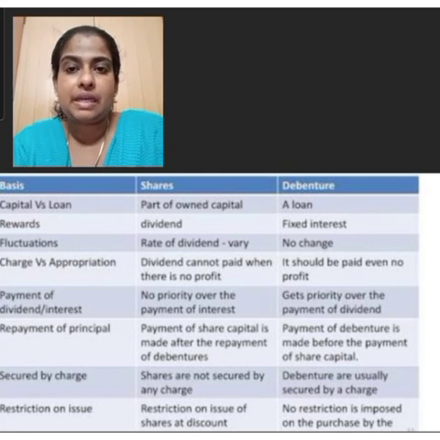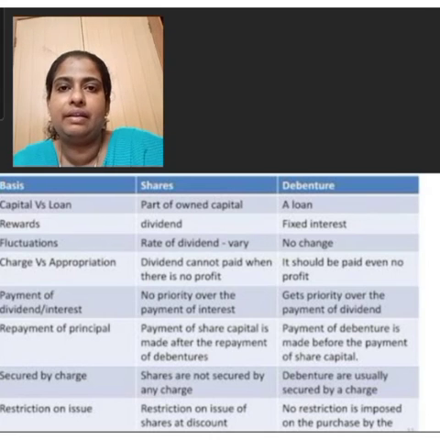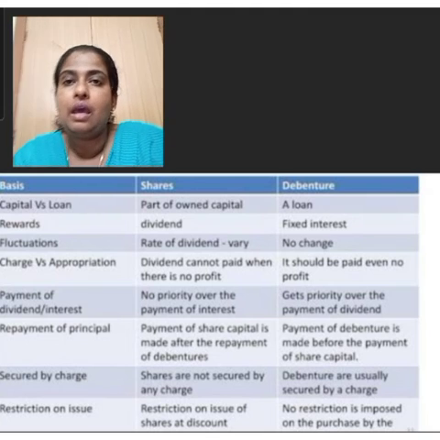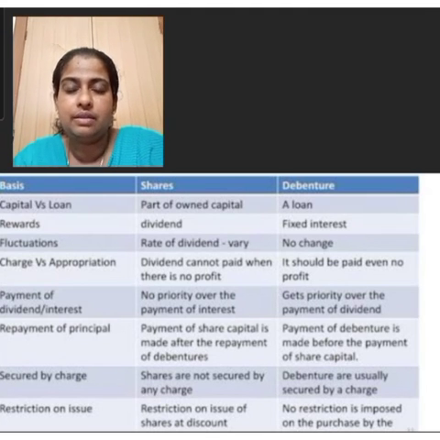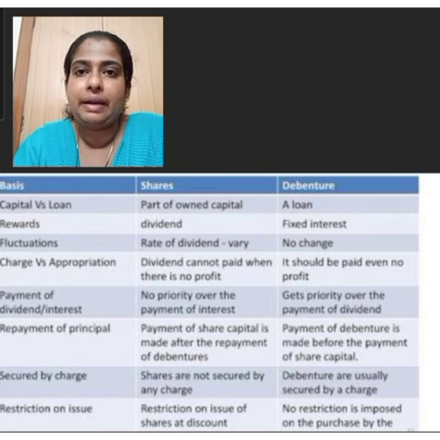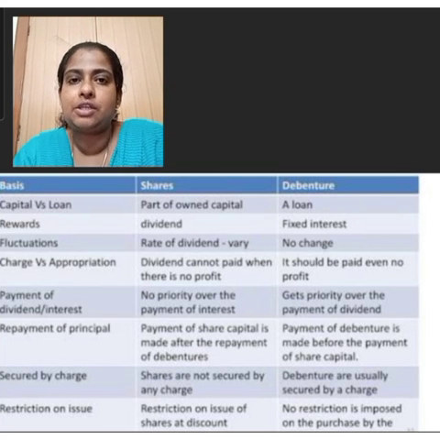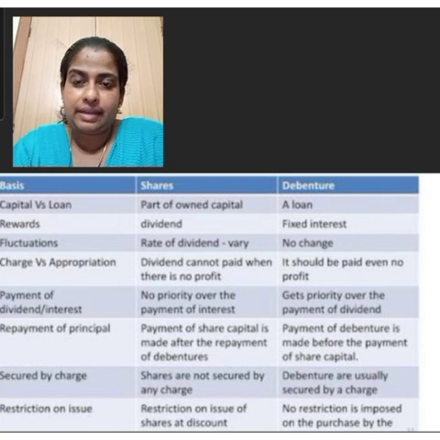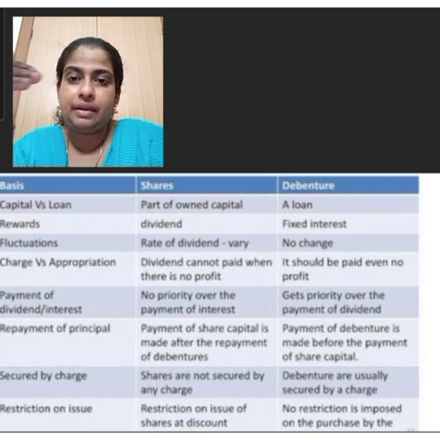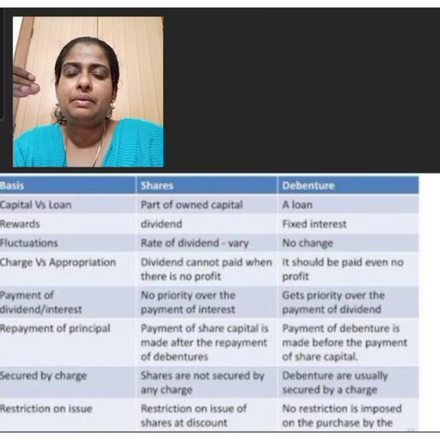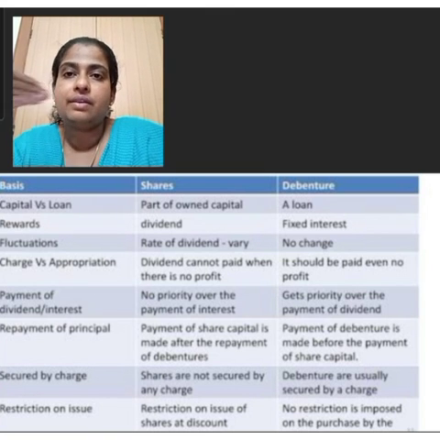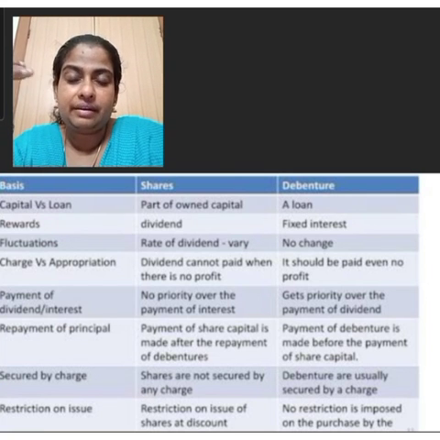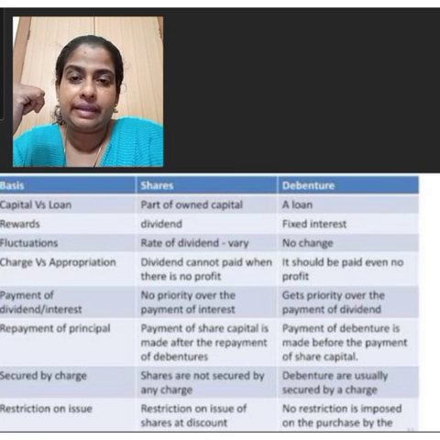Then last type is subscribed and fully paid up. When the entire nominal value of the share is called by the company and also paid up by the shareholder, it is called subscribed and fully paid up capital. It is shown in the balance sheet as first we have to write the authorized capital, then write the issued capital, then write the subscribed capital, then write the subscribed and fully paid up capital. These are the different types of share capital in the case of the company.